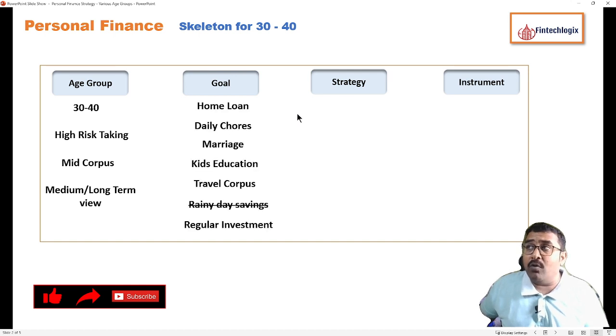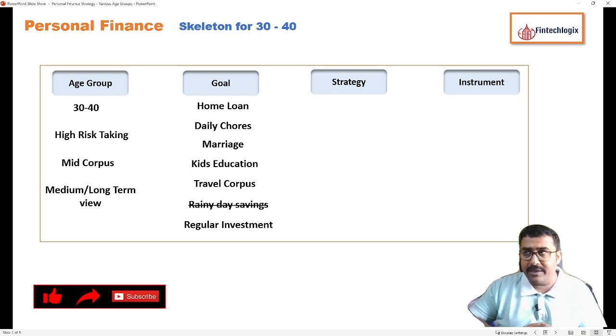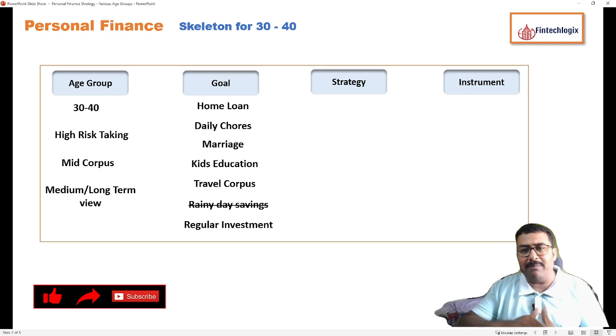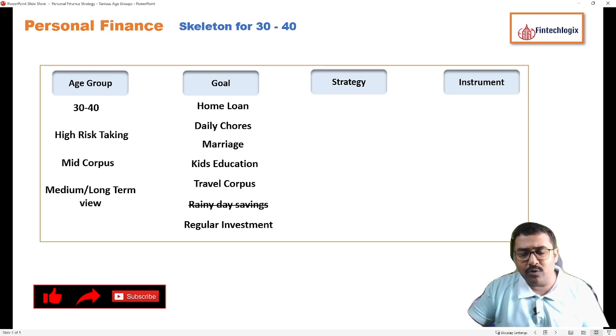Now, in goals, what we need to meet is that home loan would have definitely been added, looking at the current trends. Your daily chores which go on, right, would have increased with your marriage, so that's what I put, daily chores and marriage. If somebody is entering married life in their 30s, then at that stage there would be marriage expenses, otherwise it would have happened in 20 to 30.